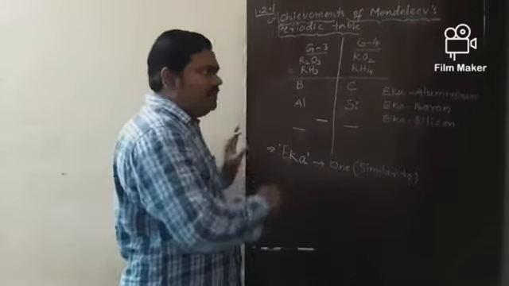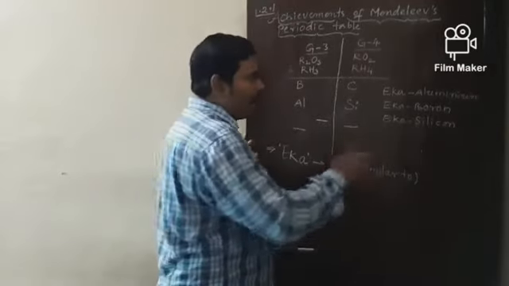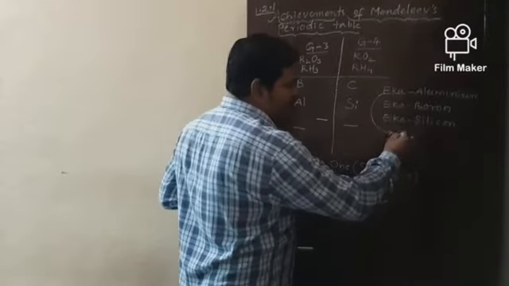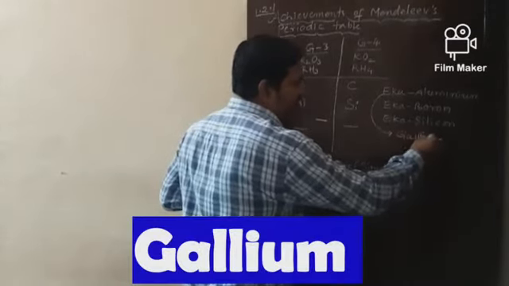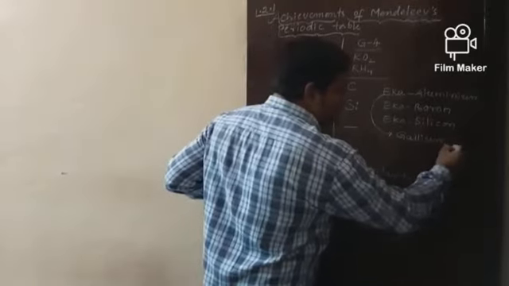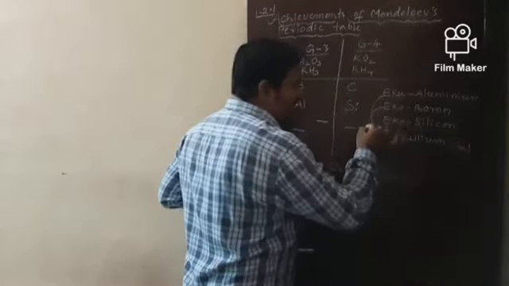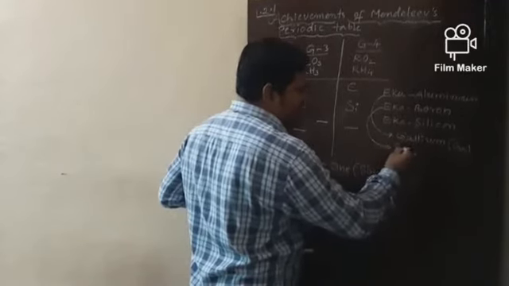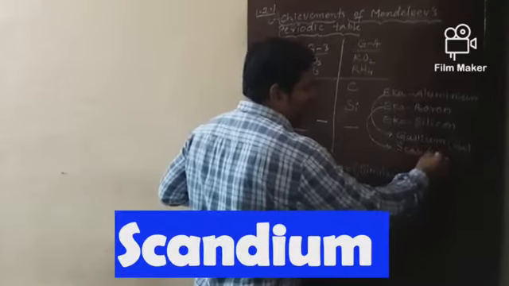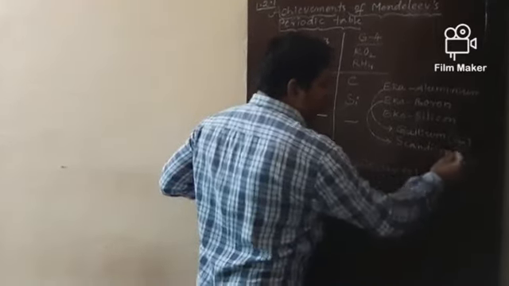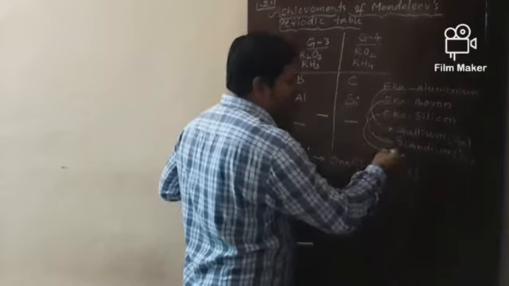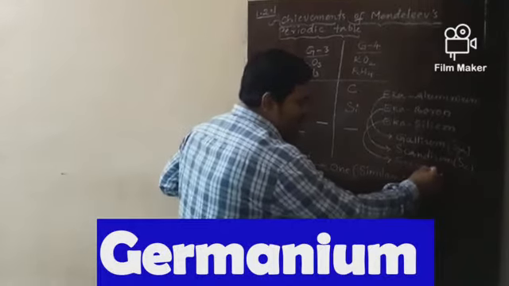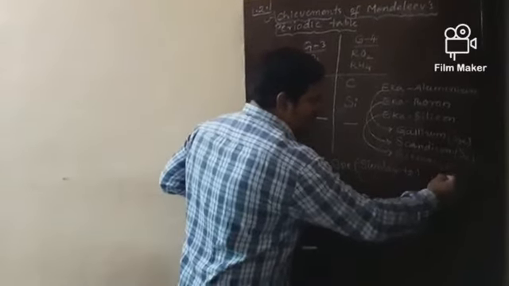All these three elements were later discovered and named. Mendeleev's Eka aluminium is named gallium, whose symbol is Ga. Mendeleev's Eka boron was discovered and named scandium, whose symbol is Sc. And Mendeleev's Eka silicon is named germanium, whose symbol is Ge.